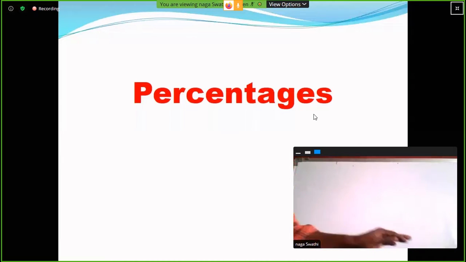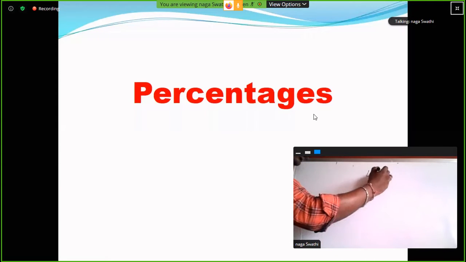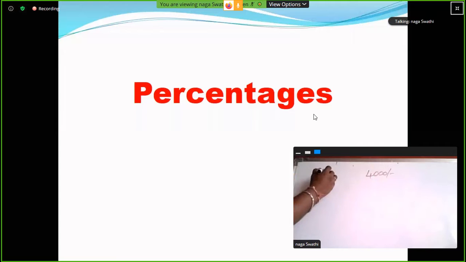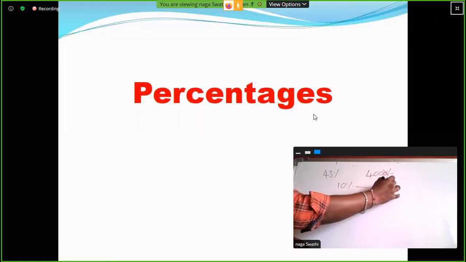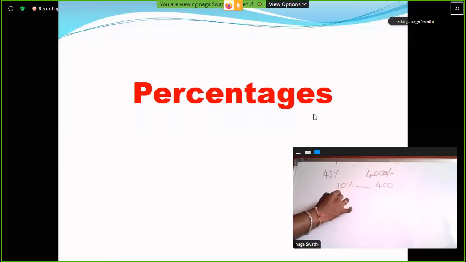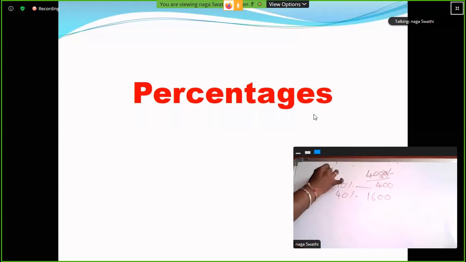So here similarly, one more example. So here we have 4000 rupees. Then find the value of 43 percentage. So 10 percentage out of 4000, 400 rupees. Clear? Very good. So 40% value into 4. How much it is? 1600 rupees. Clear? So next 3% value.